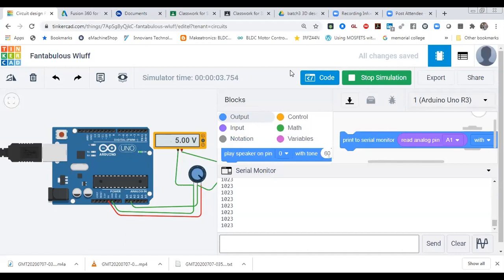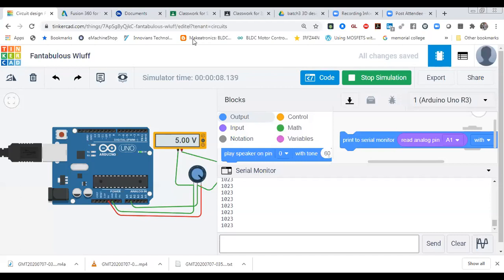Binary, yes. Anything else rather than binary? What format of binary, that also we have to understand. Yes, I'm looking forward to your response in the chat box. Why is this one reading 1023? Because we have given supply voltage, that is 5 volt, to the A1 pin, but it is reading 1023. Yes. Okay. Why is there 1023 division? It is a 10-bit number. Yes, very good. Okay, let me explain to you how it is working.